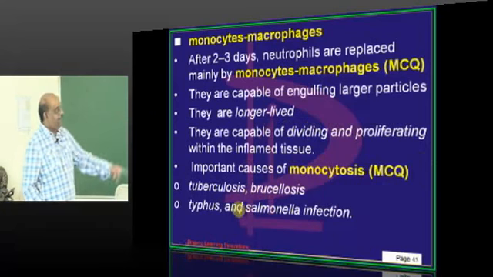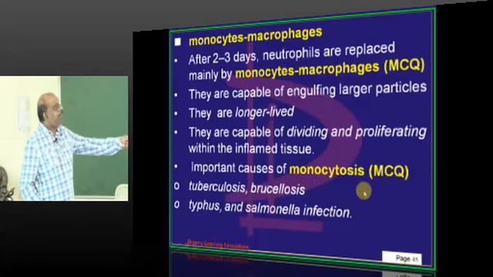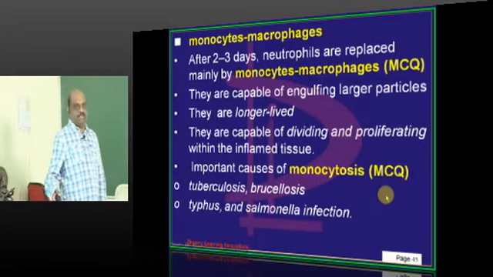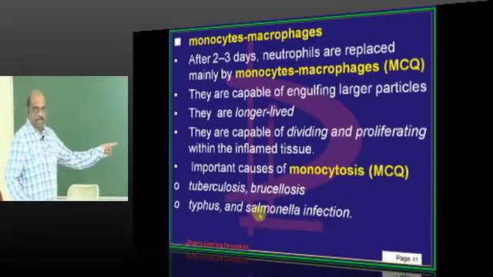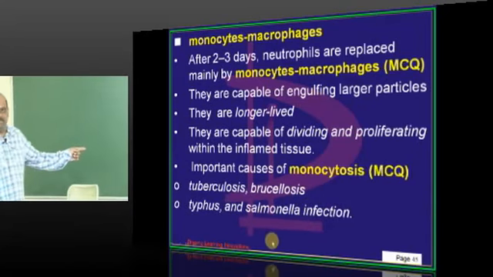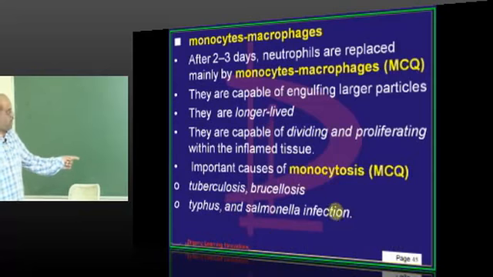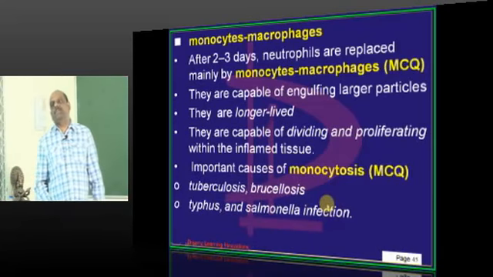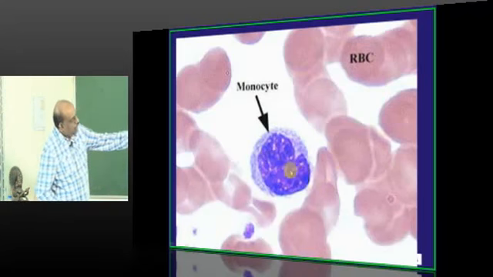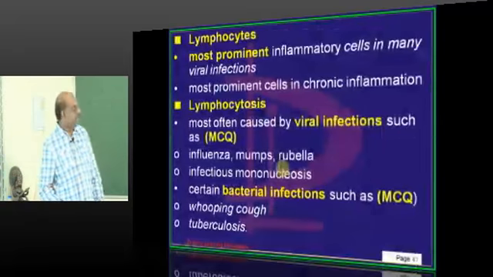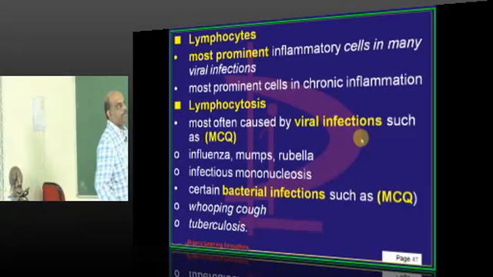They will be proliferating. So what are the important causes of monocytosis? One of the favorite questions of the examiner. TB, brucellosis, typhus, salmonella, these are all considered to be the important causes of monocytosis. So you can see how a typical monocyte looks.